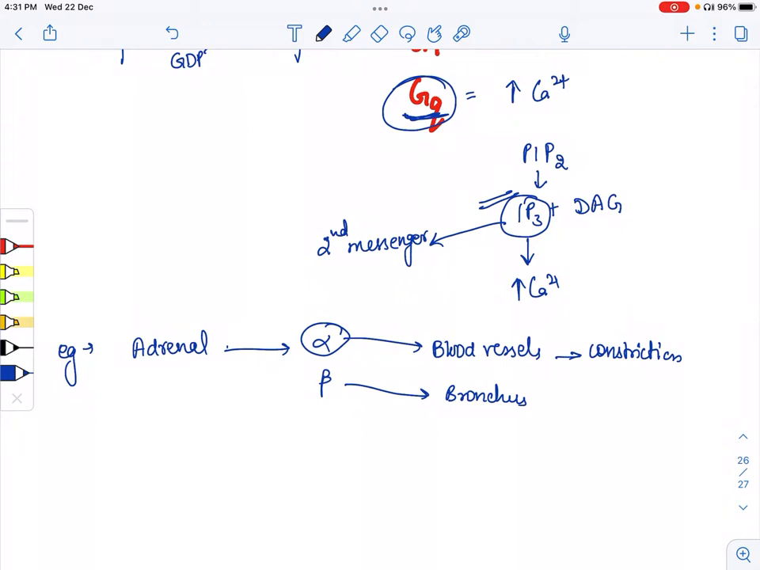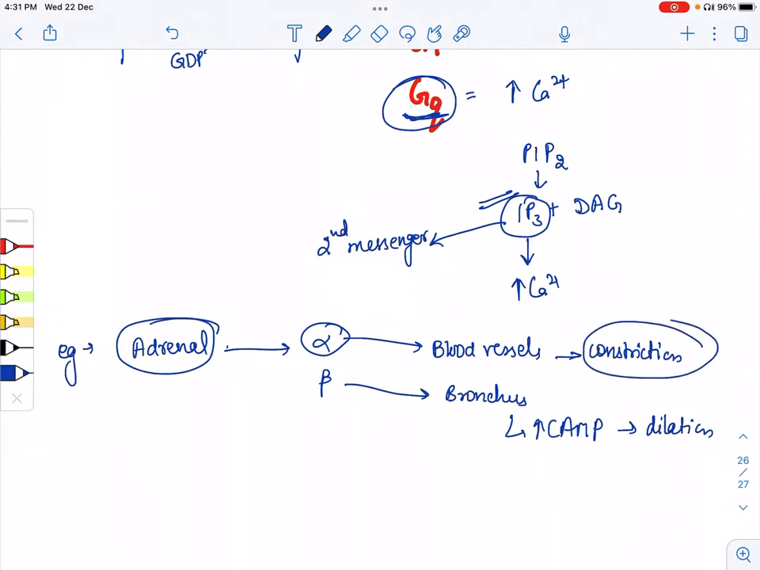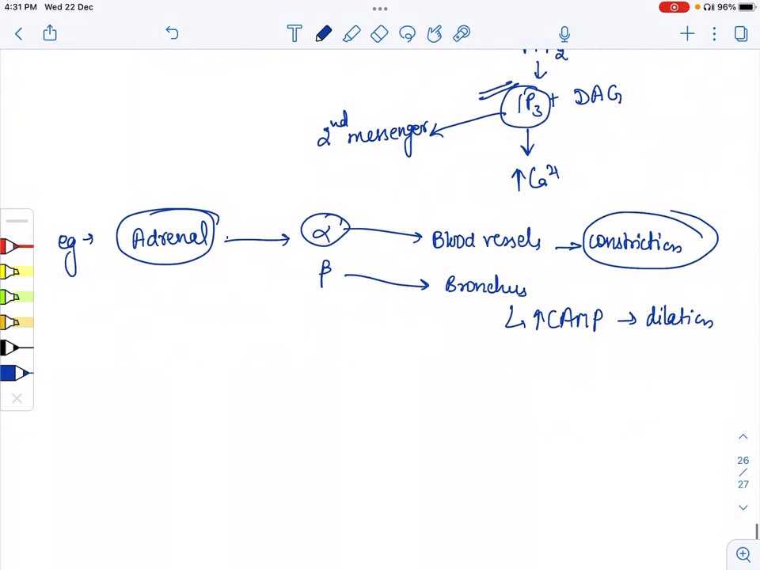While in the bronchus, the beta receptors have an increased level of cyclic AMP, which leads to dilation. So adrenaline is doing both functions: it constricts our blood vessels and it dilates the bronchus also. In this way, adrenaline works. And when there is constriction, tachycardia is there.